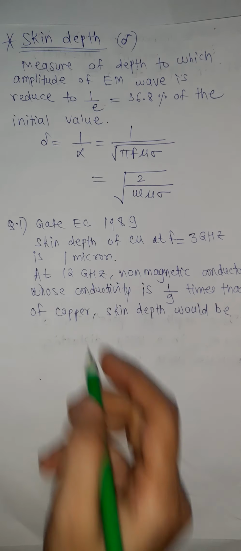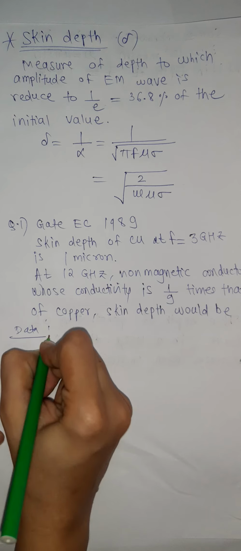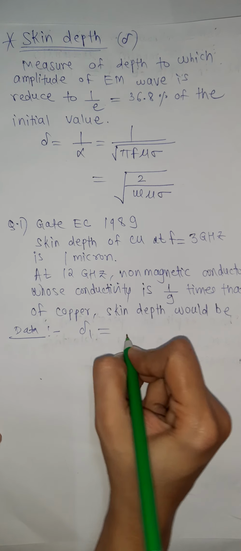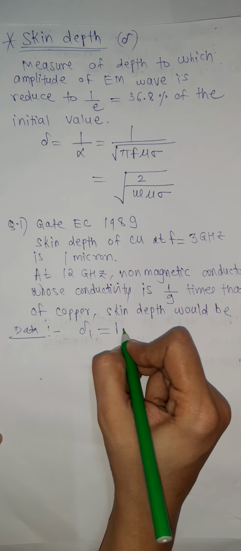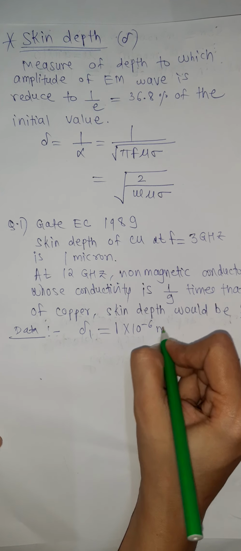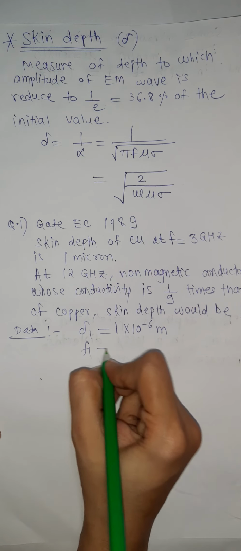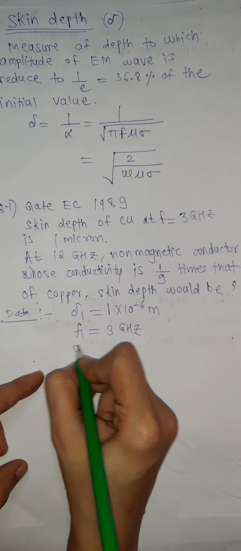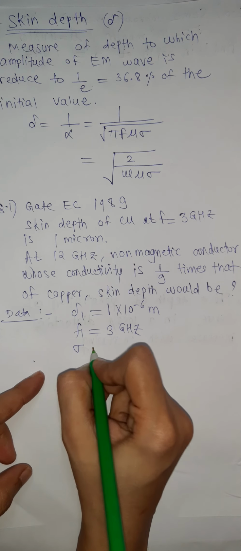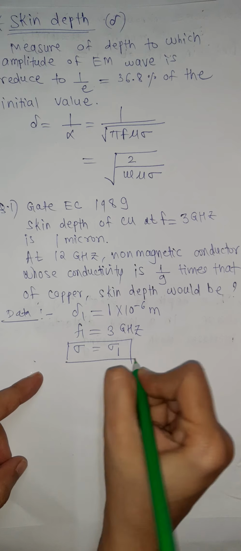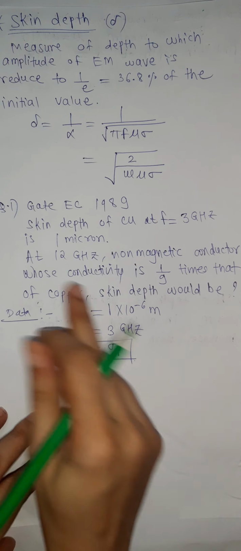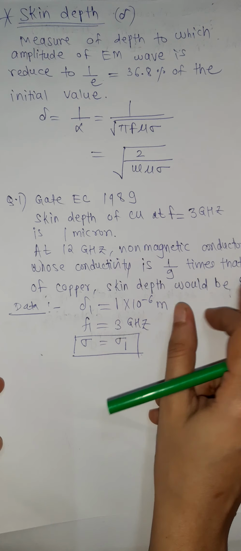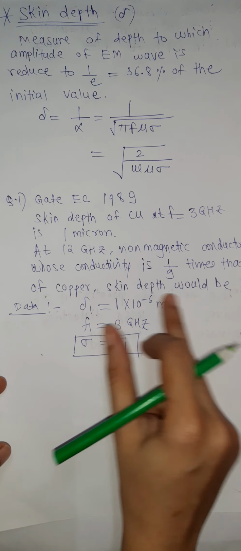So here the data given is the skin depth of copper. Let delta 1 is 1 micron. 1 micron is nothing but 1 into 10 raised to minus 6 meters. And the frequency F1 is equal to 3 gigahertz. And let the conductivity be sigma 1. Then at 12 gigahertz, for a non-magnetic conductor whose conductivity is 1 by 9 times that of copper, what would the skin depth be?